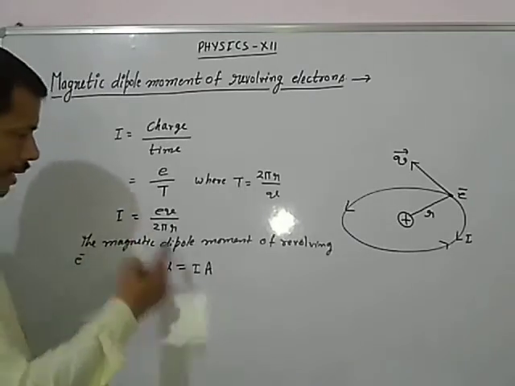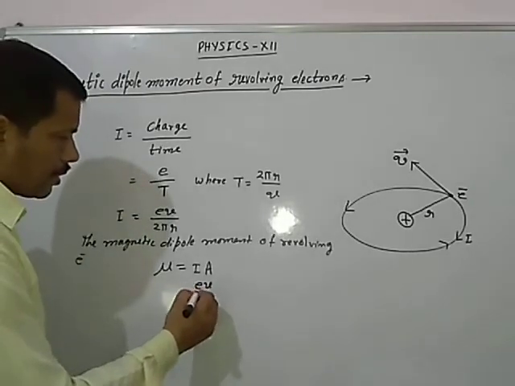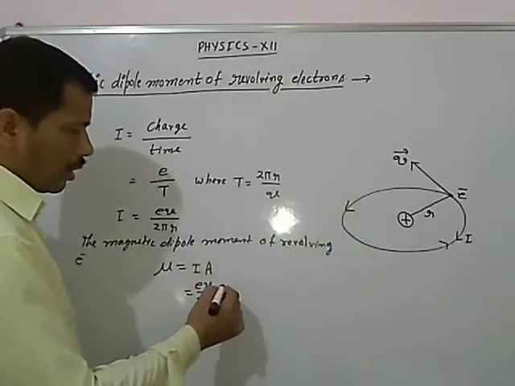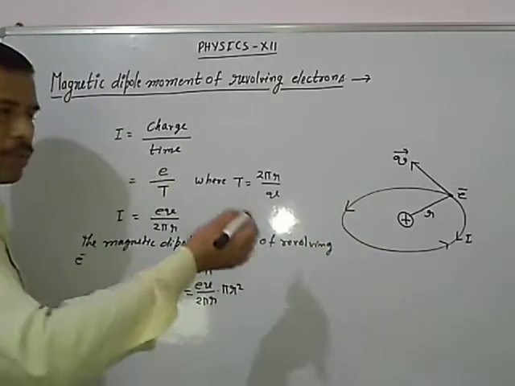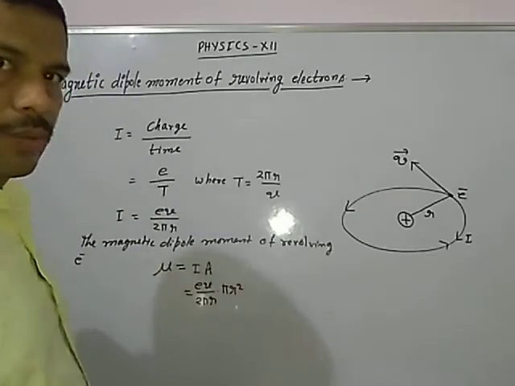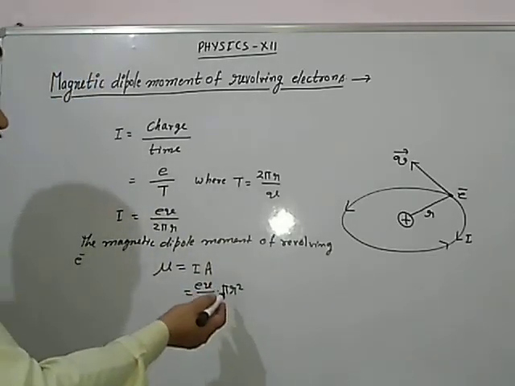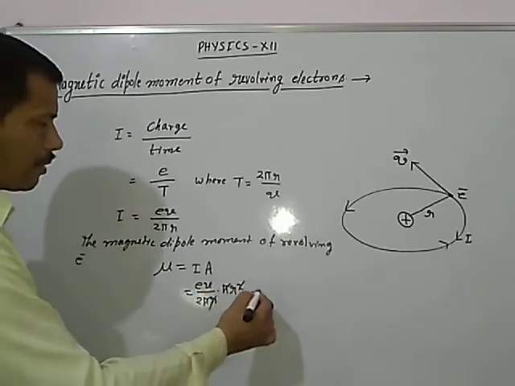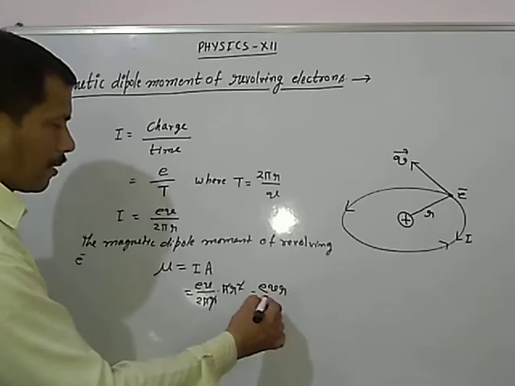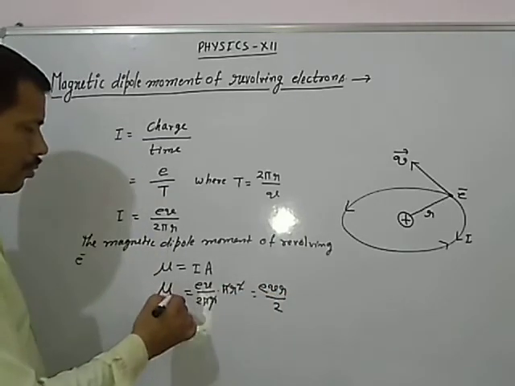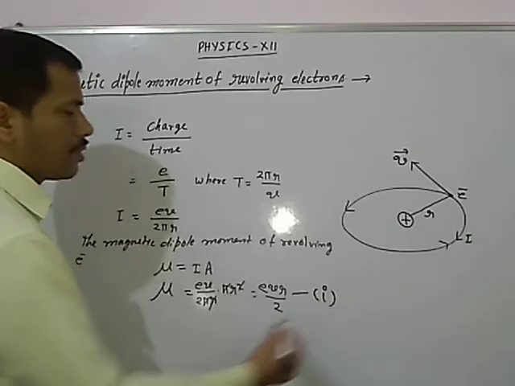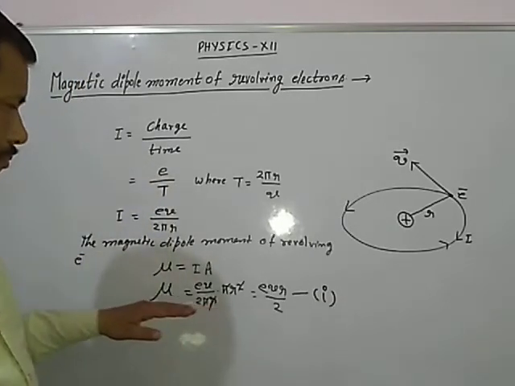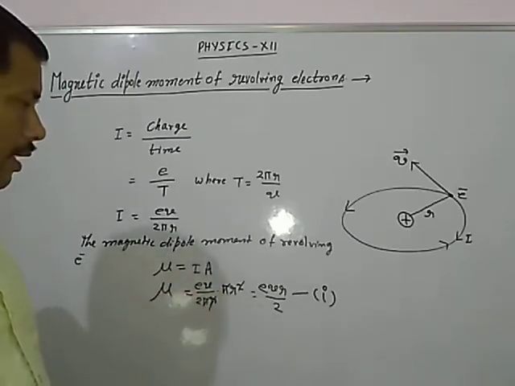I we have calculated earlier, this is ev upon 2 pi r, and A is the area of the loop, which is equal to pi r square, because the orbit is a circular orbit, so its area will be that of a circle, pi r square. These cancel out, then the expression will be evr upon 2. Mu is equal to evr upon 2. This is equation number 1. This is the value of the magnetic moment of the revolving electron.